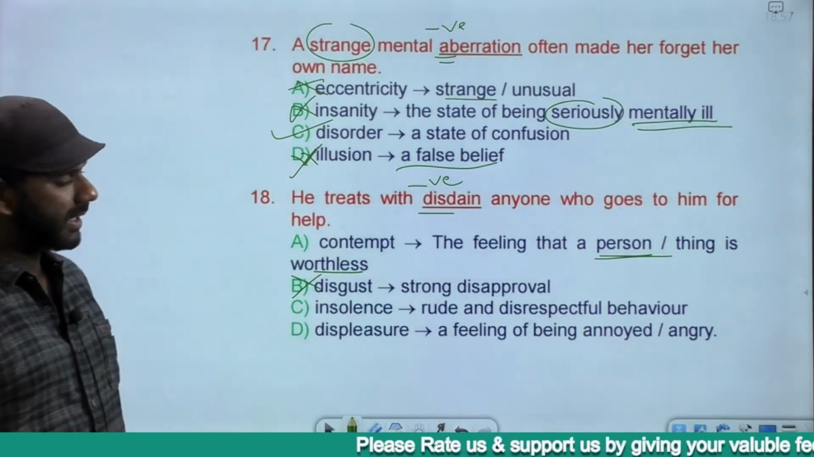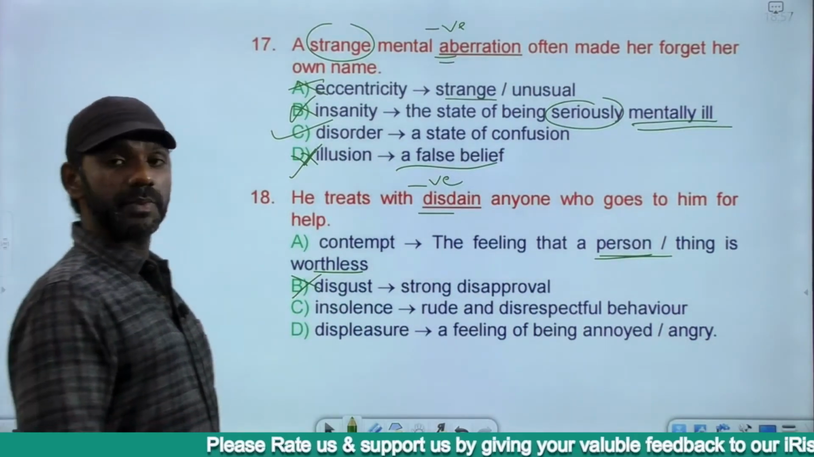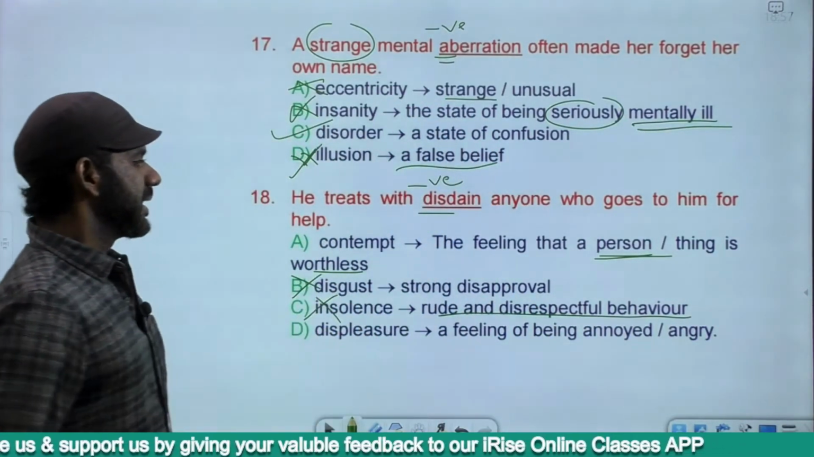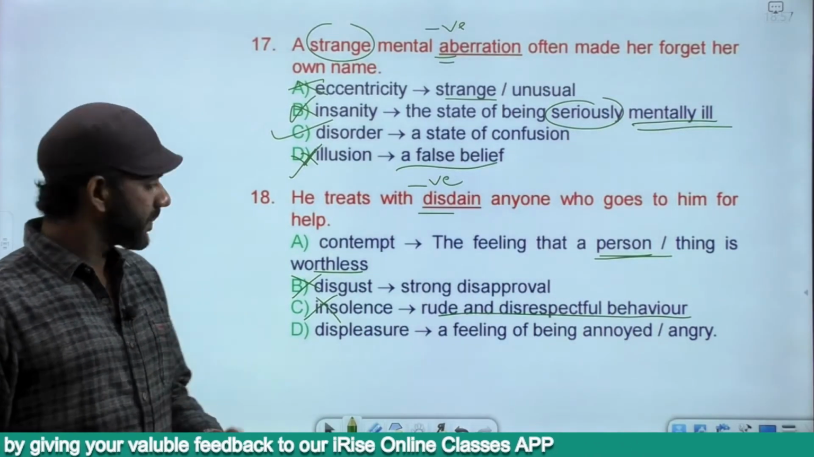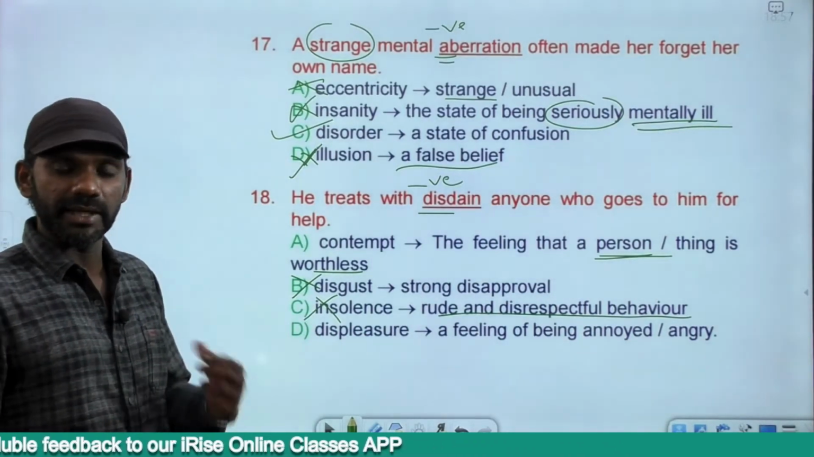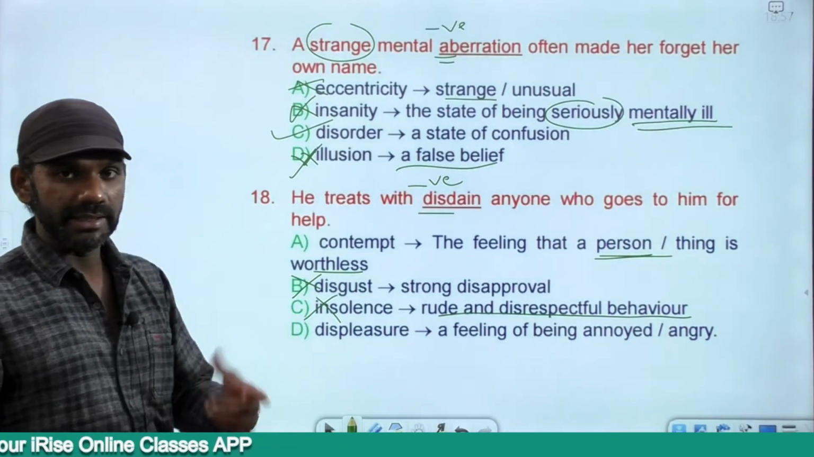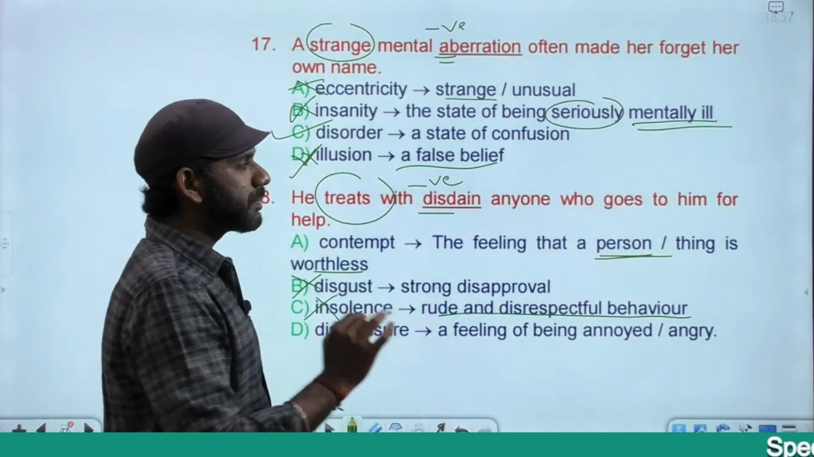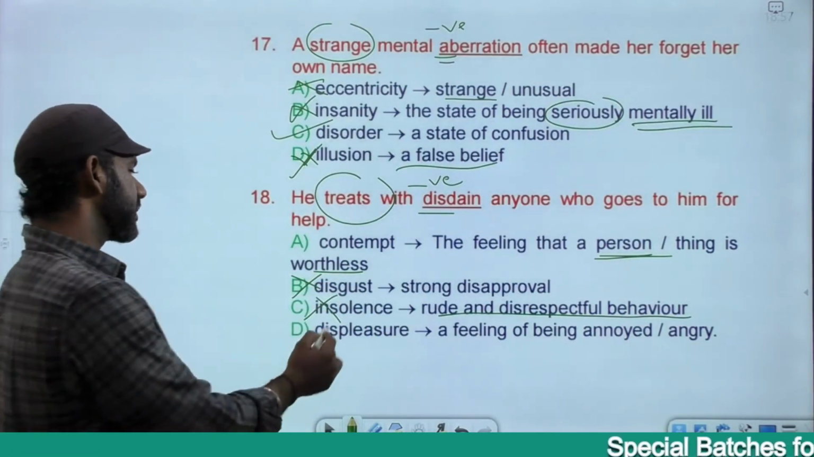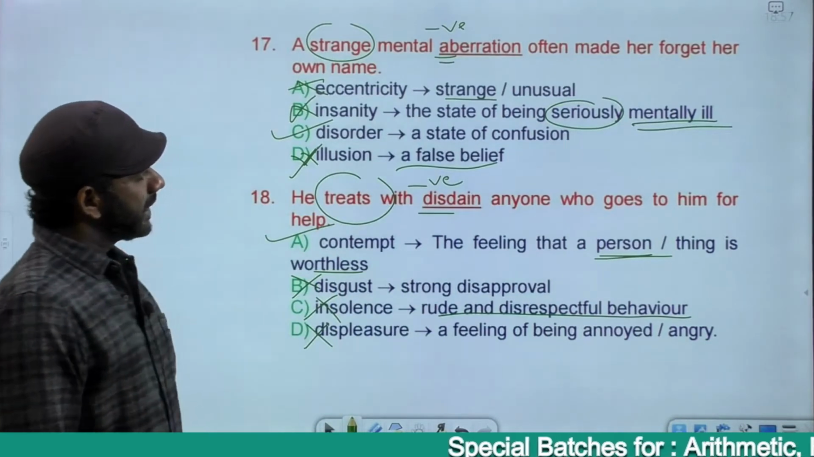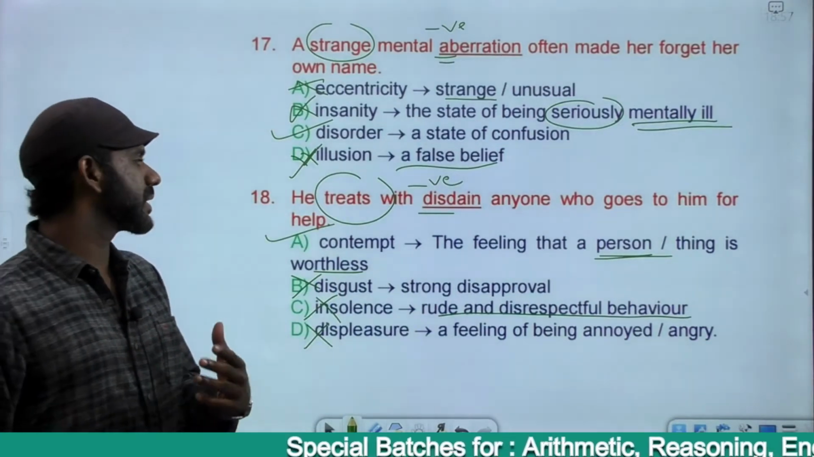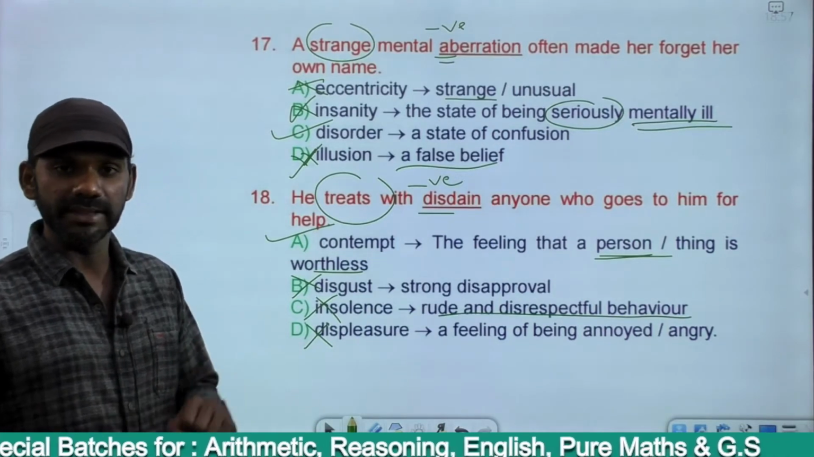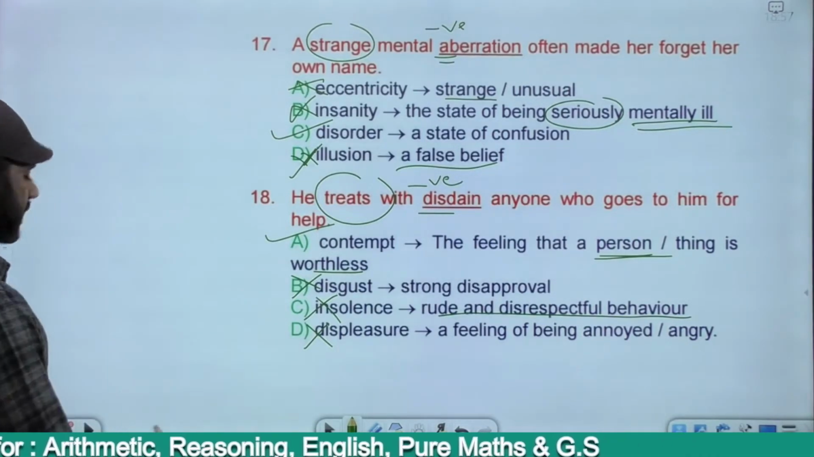Disgust is gone. Insolence is rude and disrespectful behavior. Being insolent does not fit here. Eliminated. Displeasure is lack of pleasure, a feeling of being annoyed or angry. There's no need for him to feel annoyed or angry there. It's about how he treats people. How he treats people who go to him for help, that is the meaning. That meaning comes with contempt. He treats with contempt anyone who goes to him for help. Means he considers that person valueless or worthless. A person of no worth or no value.